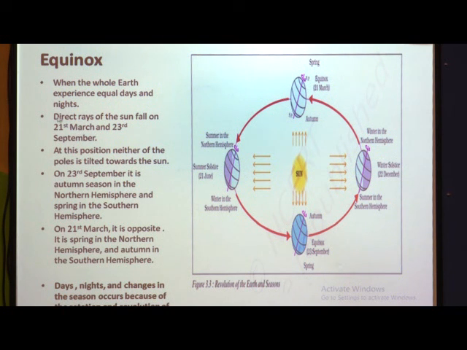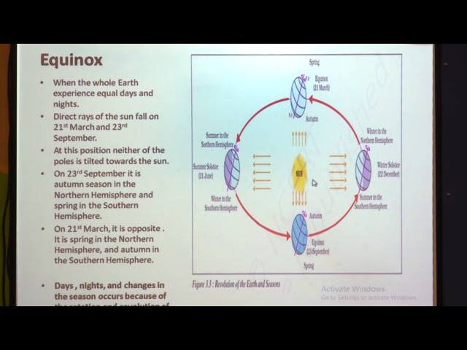So, here the direct rays of the sun fall on the earth on 21st March and on 23rd September.